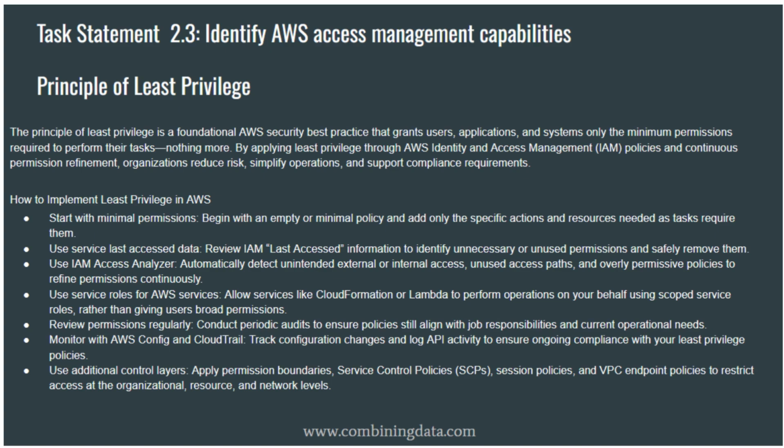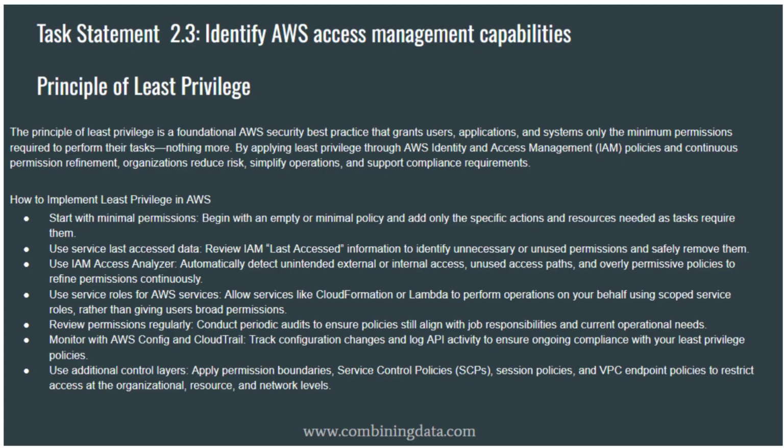Least privilege is not set it and forget it. Jobs change, applications evolve, and permissions must keep up. That's why regular permission reviews are essential. AWS services like CloudTrail and AWS Config help here. CloudTrail logs who did what and when. AWS Config tracks configuration changes and checks compliance against rules. Together, they give you visibility and accountability, adding extra layers of protection.